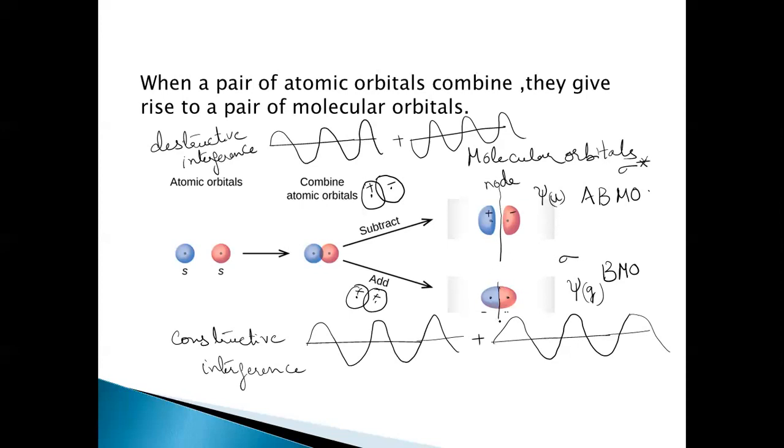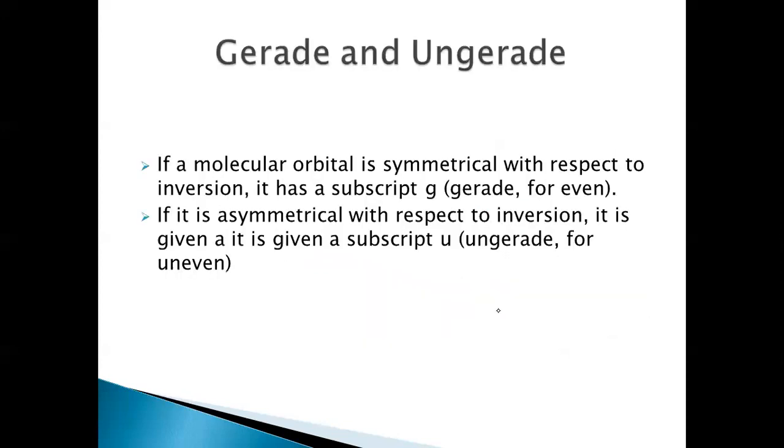So how do you say whether the molecule is symmetrical or not? I'll show you. We will know whether it is symmetrical or unsymmetrical, that means gerade or ungerade, by carrying out an operation.